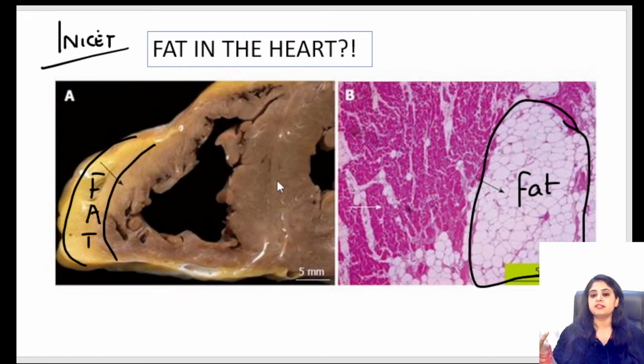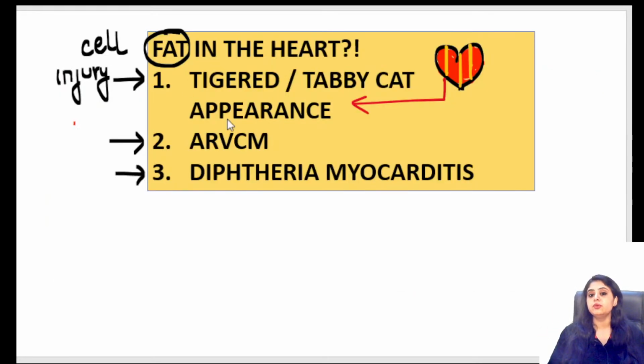So if I orient myself, the thicker one over here must be the left ventricle. This has a very thick wall, and automatically this then becomes the right ventricle. So the fat that is coming is in the right ventricle, not in the left ventricle. So is there any condition which I know related to right ventricle only?